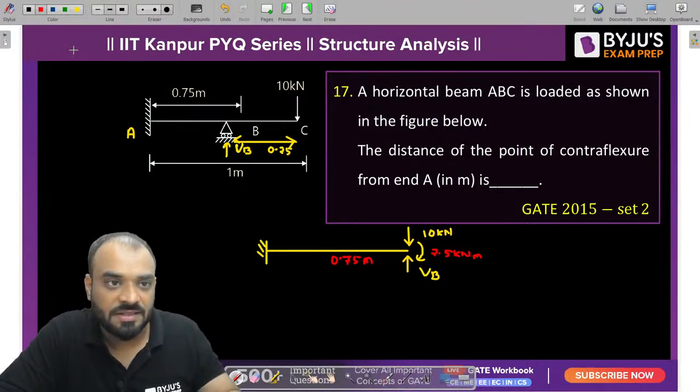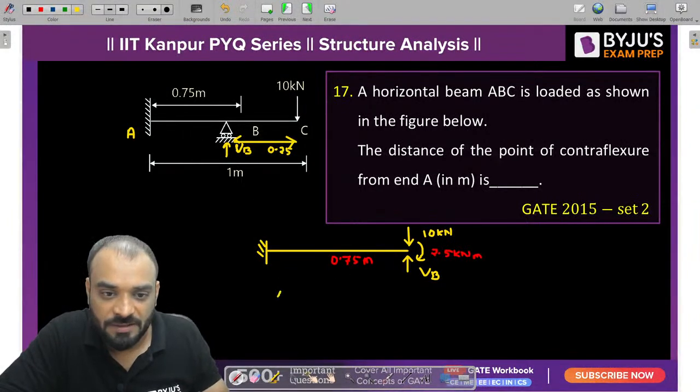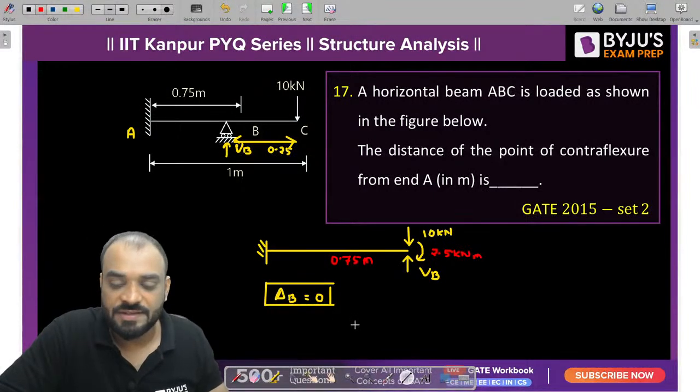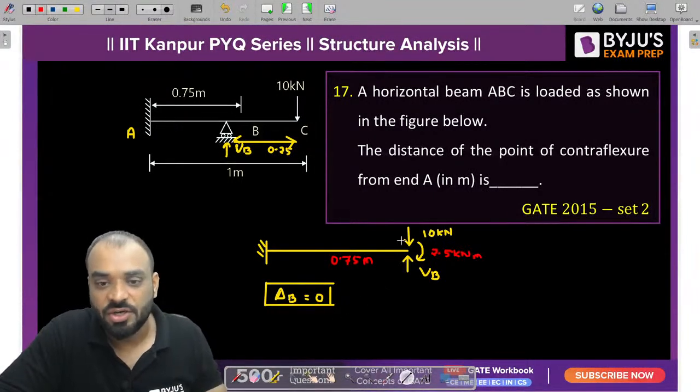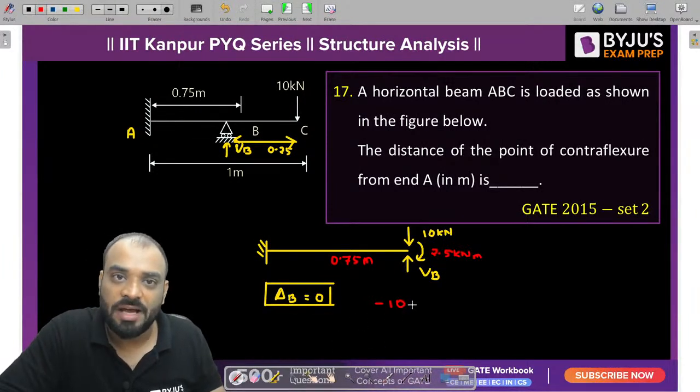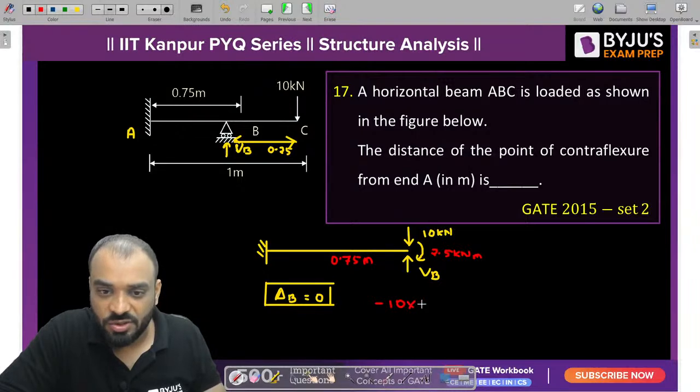Now tell me guys, the net displacement of joint B should be equal to 0. So let's find out the value of displacement due to the reaction and the action part. So due to 10, it is minus PL cube by 3EI. So 10 into 0.75 cube by 3EI.